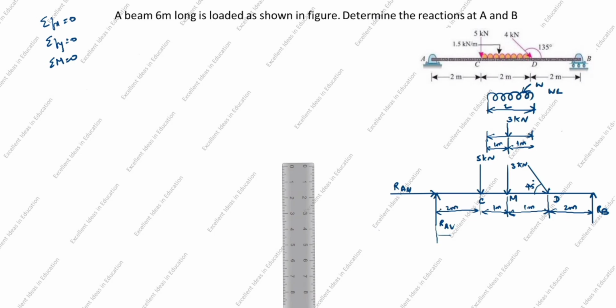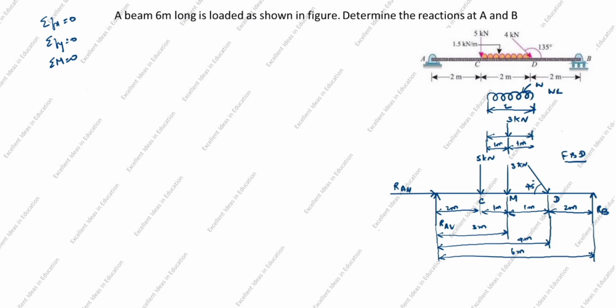Up to here, this distance is 3 meter. Up to here the distance is 4 meter. And the final is 6 meter. This is the free body diagram of this beam.